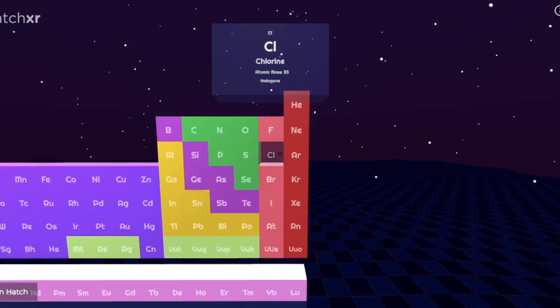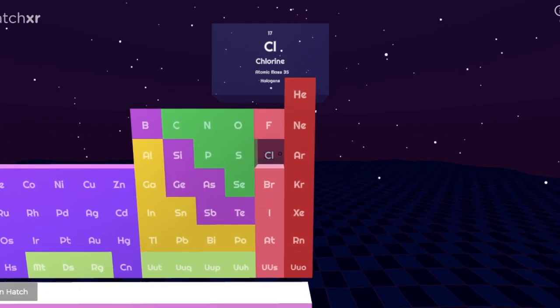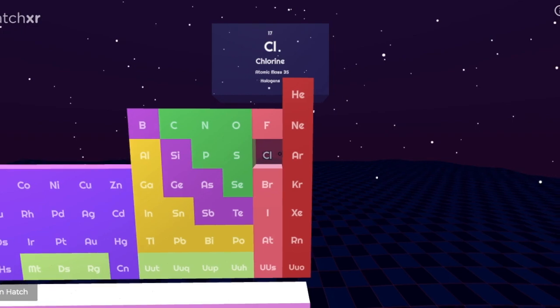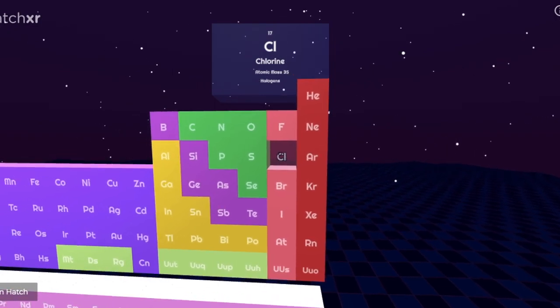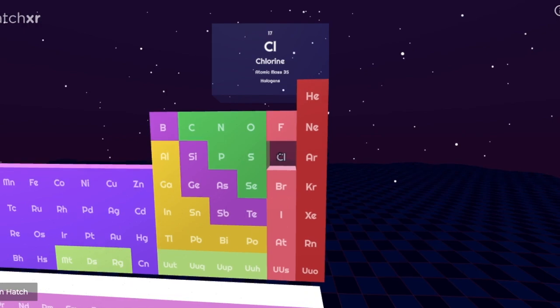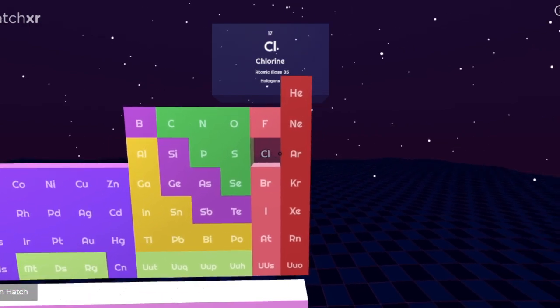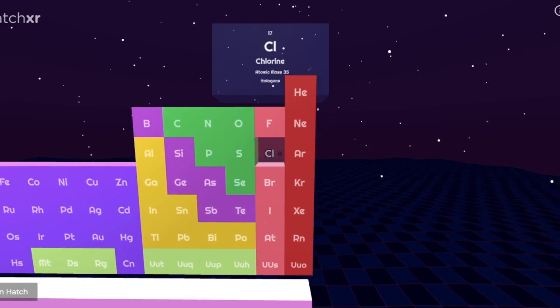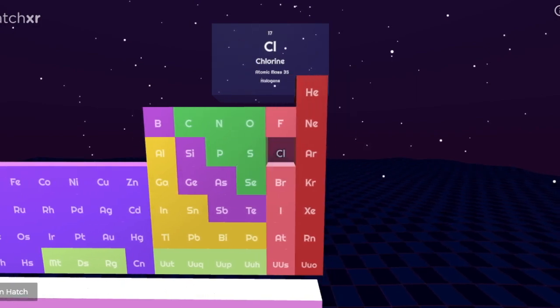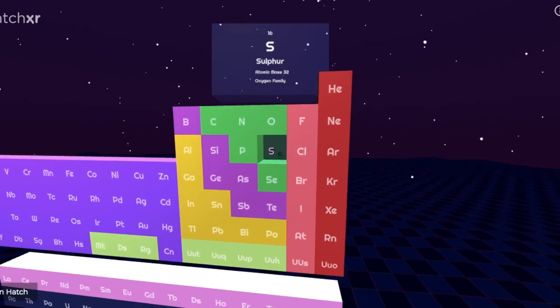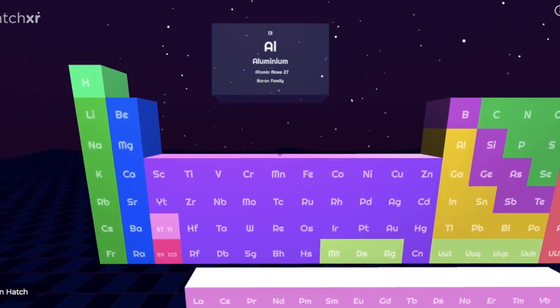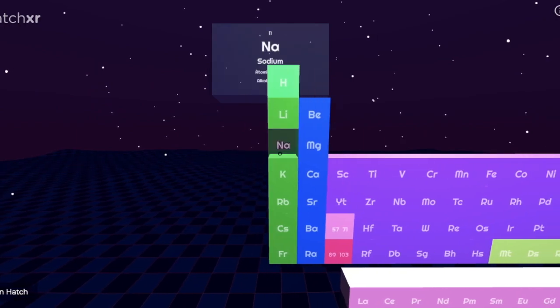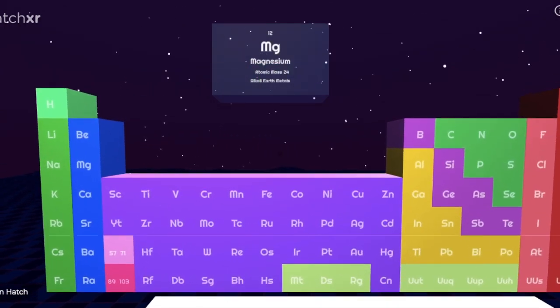If we go to chlorine, it has 17 electrons. That gives it the option to take 1 electron from someone, or give so many electrons. So what will it do? It will take 1 electron from someone to make its octet full. So that makes sulfur and chlorine non-metals, and sodium and magnesium metals. So that's it for our examples.